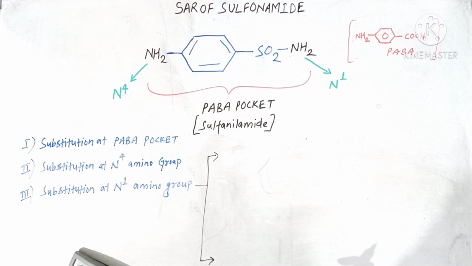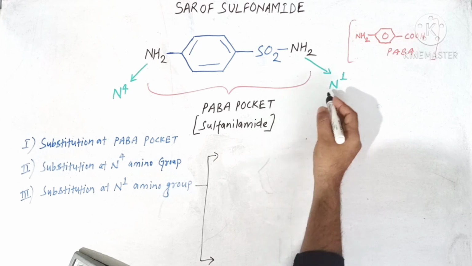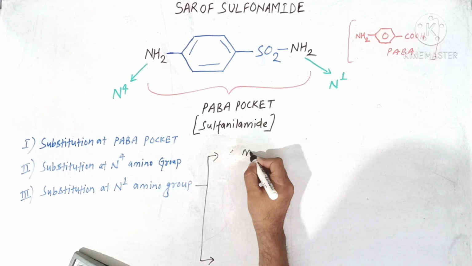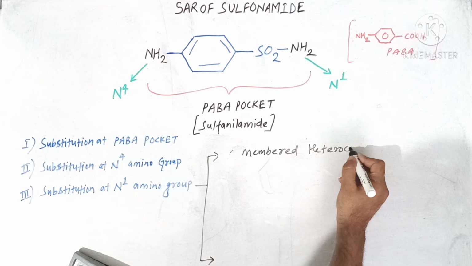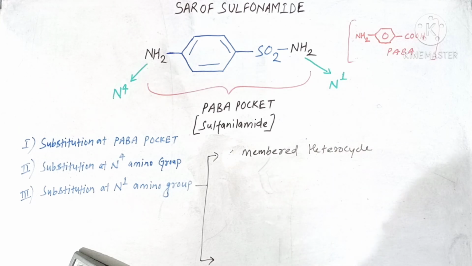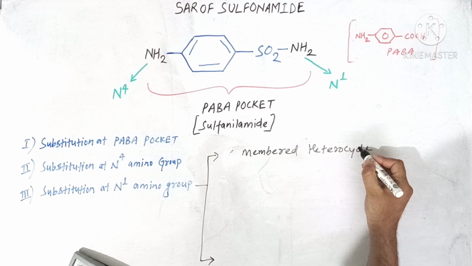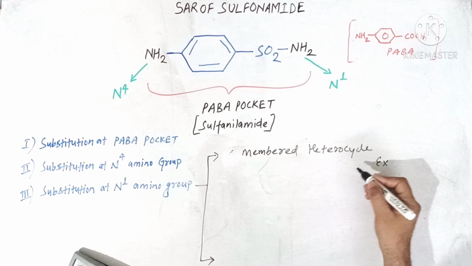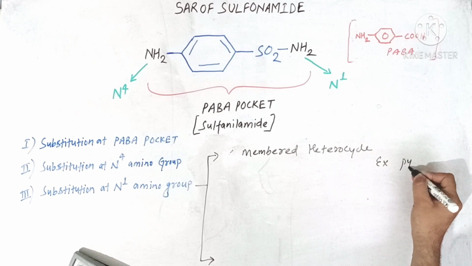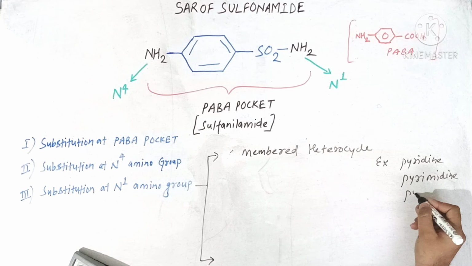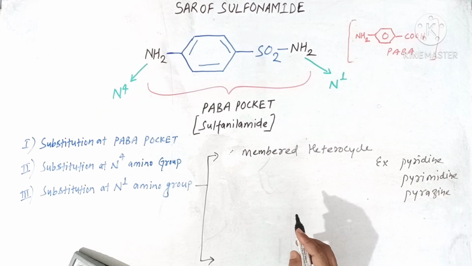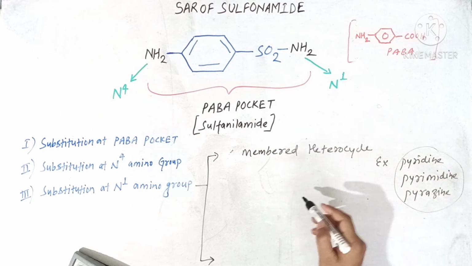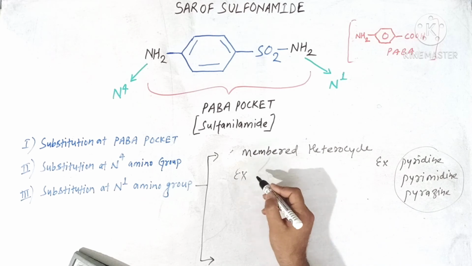Now in order to increase the half-life of sulfonamide, we have substituted this N1 nitrogen with a 6-membered heterocycle which is having electron withdrawing nature. For example, 6-membered heterocycles are pyridine, pyrimidine, pyrazine, and the drugs which we have developed with this heterocyclic nucleus are as follows.